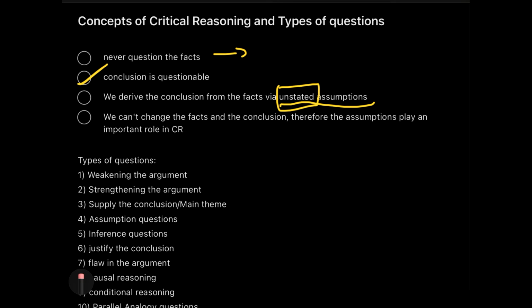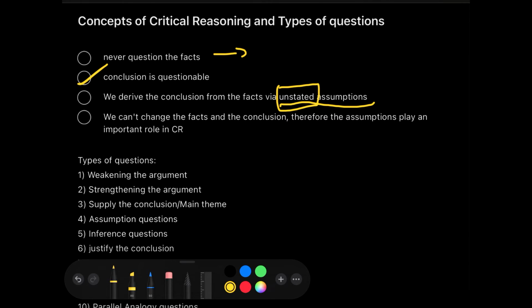Now, the valid assumption is what is given to you in the options. Now, the next point is we can't change the facts and the conclusion. Therefore, assumption plays an important role in critical reasoning.